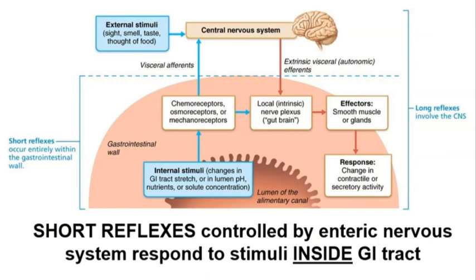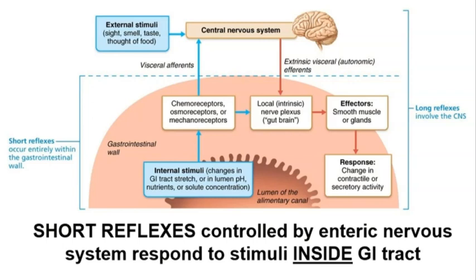So there are two different reflex arcs that control digestive system functions: short reflexes and long reflexes. Short reflexes are mediated by the enteric nervous system and respond to stimuli that are internal to the GI tract. The stimuli that these reflexes are sensitive to are changes in GI stretch, changes in pH, nutrient concentrations, or solute concentrations. So recall that effectors are structures that respond to reflex stimuli.